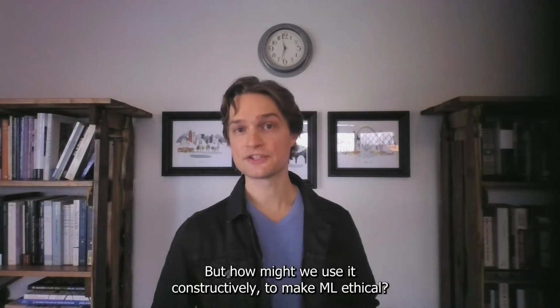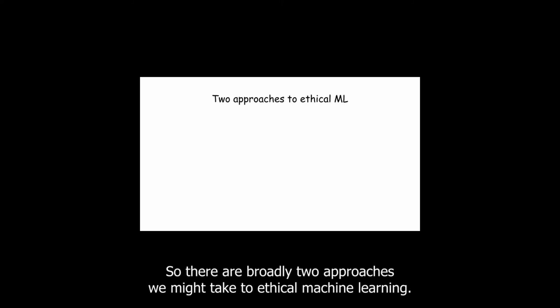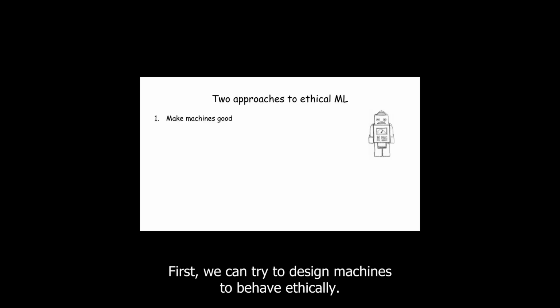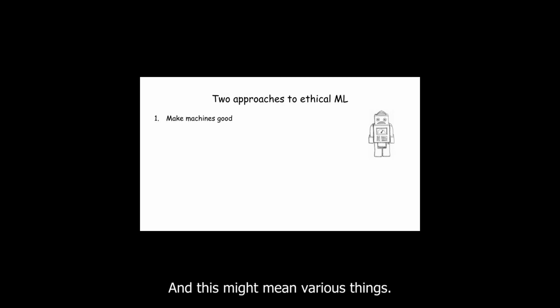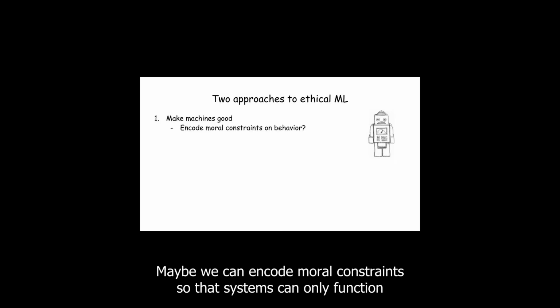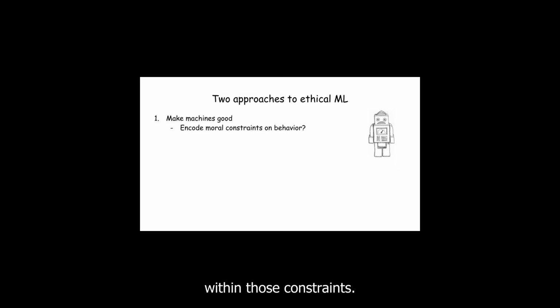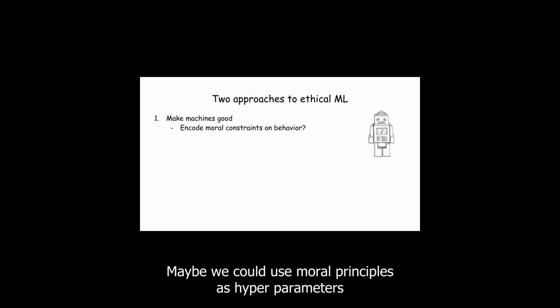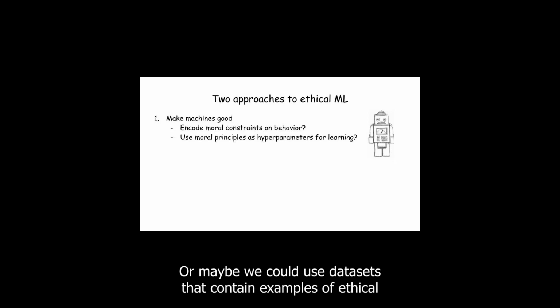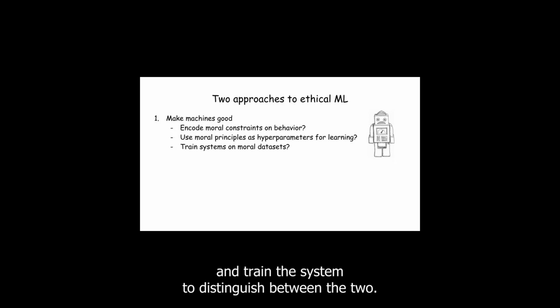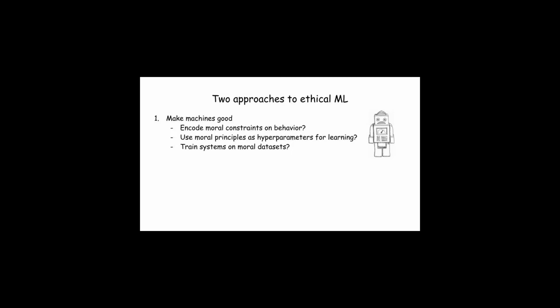But how might we use it constructively to make ML ethical? So there are broadly two approaches we might take to ethical machine learning. First, we can try to design machines to behave ethically. And this might mean various things. Maybe we can encode moral constraints so that systems can only function within those constraints. Maybe we could use moral principles as hyperparameters to guide machine learning. Or maybe we could use data sets that contain examples of ethical and unethical behavior and train the system to distinguish between the two. Lots of interesting possibilities here.